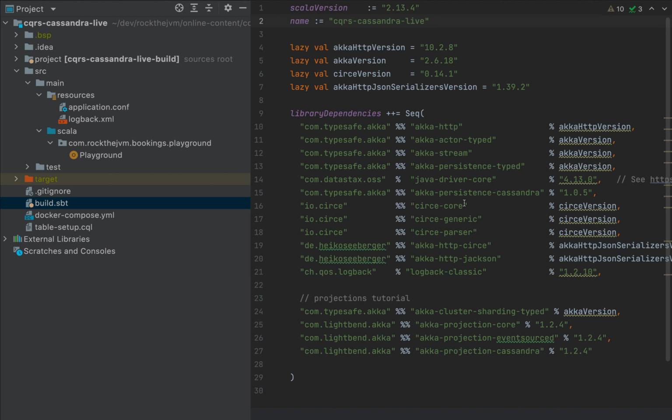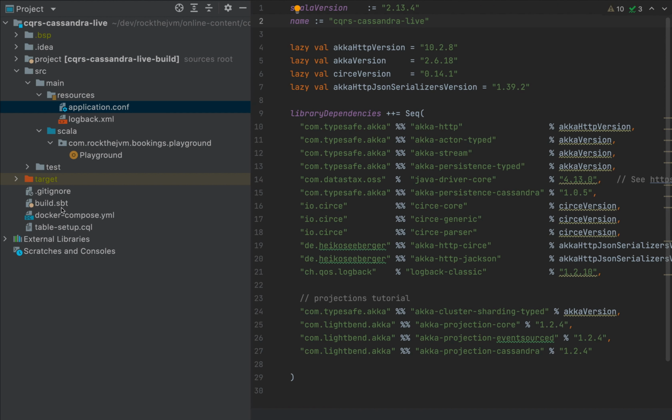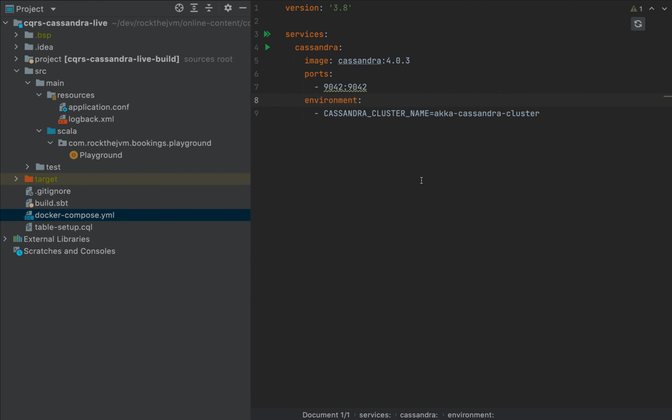Once you load this in IntelliJ, IntelliJ will take care to download all the appropriate libraries. Besides the playground application, we have a bunch of configurations which we won't really touch until the end of the demonstration. Application.conf in particular is of most interest to us when we want to change the connection from a local Cassandra to the cloud-based DataStax Astra DB.